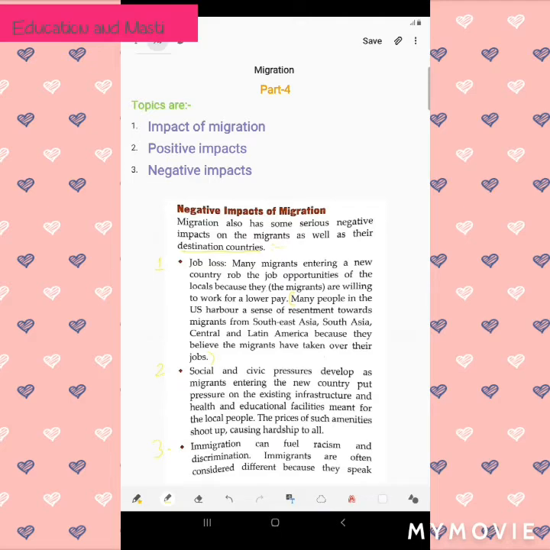So US people sense resentment toward these people. They don't like them because they think they have robbed the jobs of the local people in America or any other country.